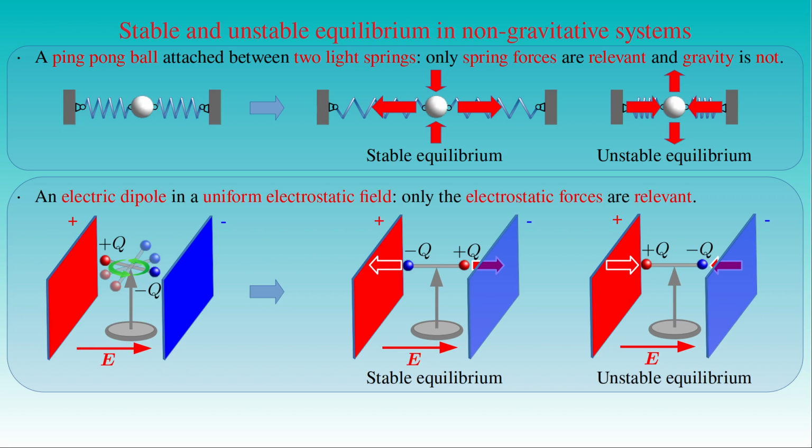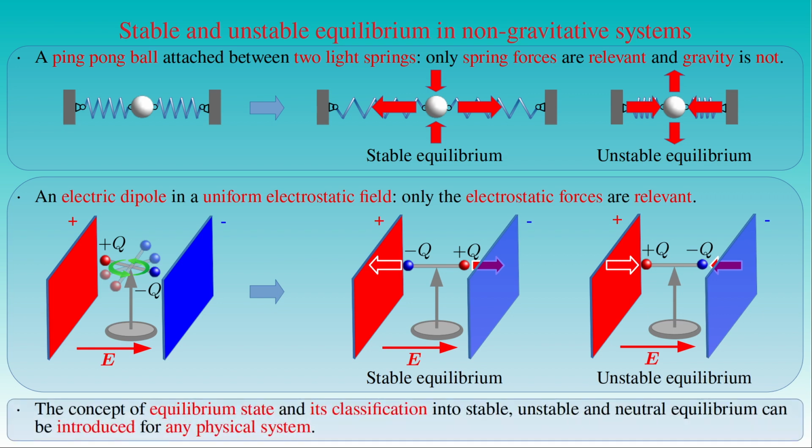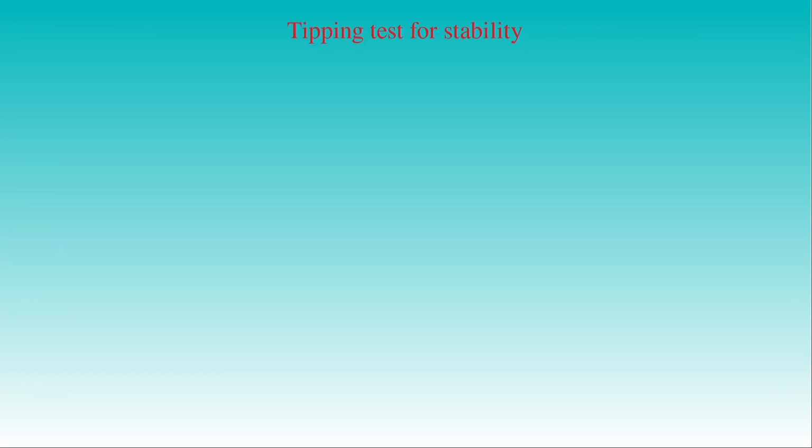These examples illustrate that the concept of equilibrium and its classification into stable, unstable and neutral equilibrium can be introduced for any physical system, whether gravitational, harmonic or electrostatic forces are acting in the system. The state of equilibrium is also an important concept in thermodynamics or statistical mechanics. We have seen that the equilibrium of rigid bodies can be stable, unstable and neutral. However, we can also test how stable is the state of equilibrium and measure its stability with different quantities.